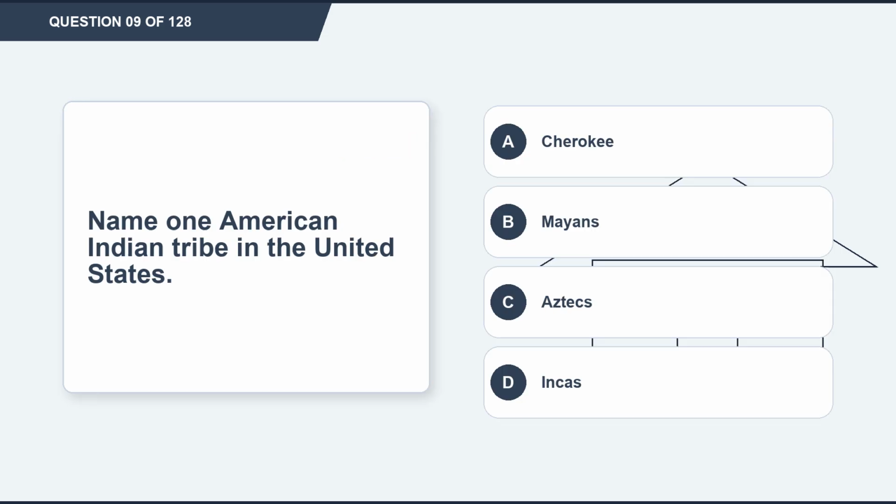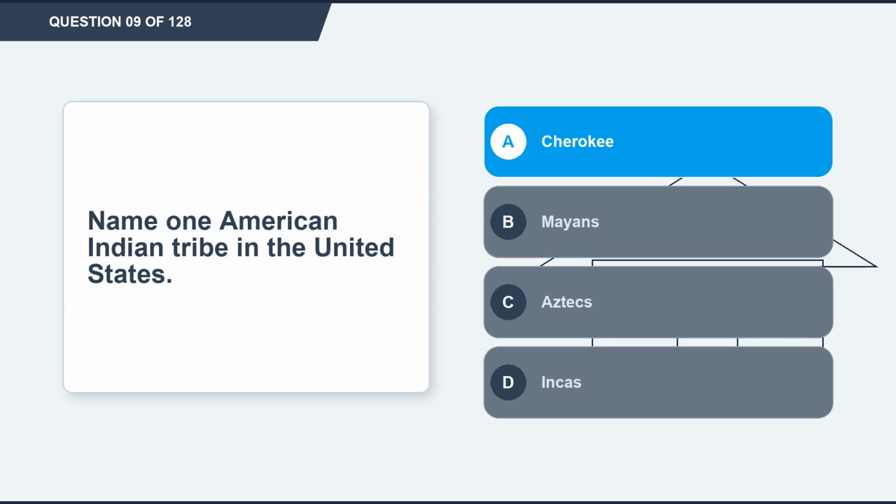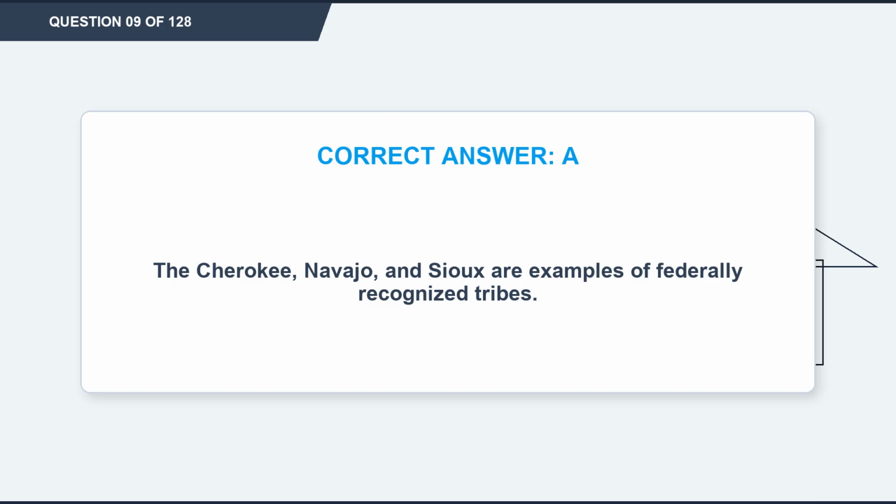Question 9. Name one American Indian tribe in the United States. Option A. Cherokee. Option B. Mayans. Option C. Aztecs. Option D. Incas. The correct answer is option A. Cherokee. Explanation. The Cherokee, Navajo, and Sioux are examples of federally recognized tribes.